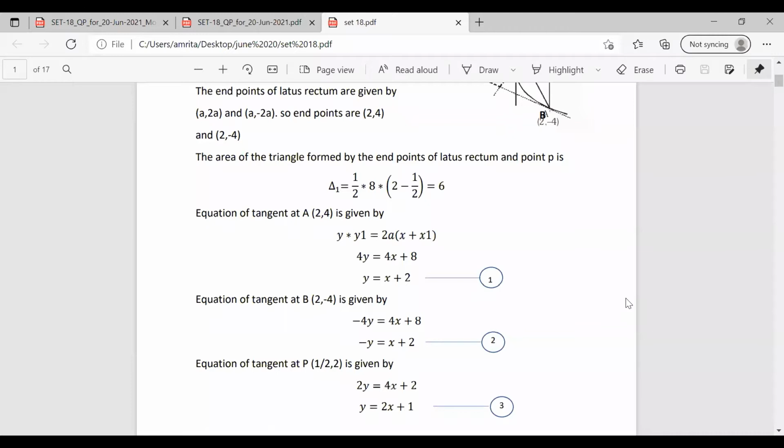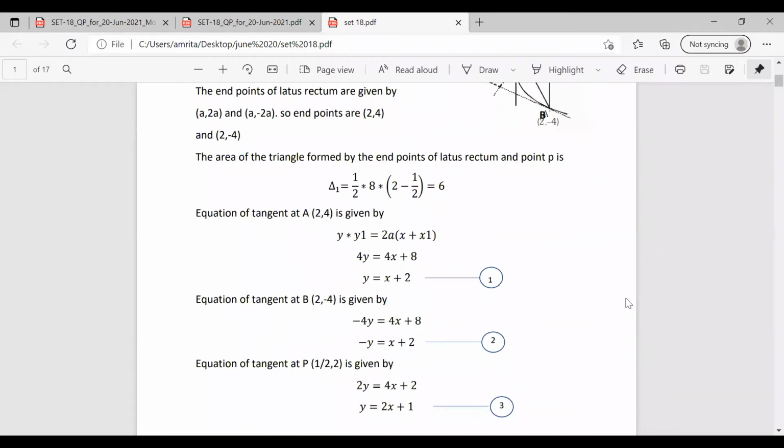In the same way, we find the equation at the point P (1/2, 2). Here x and y are 1/2 and 2. So substituting, we have 2y equal to 4x plus 2. Simplifying, we get y is equal to 2x plus 1. So we now have the equations of the tangents through the points A, B and P.